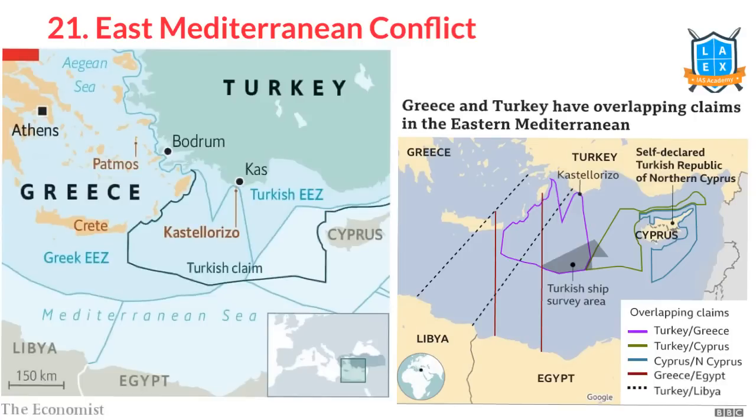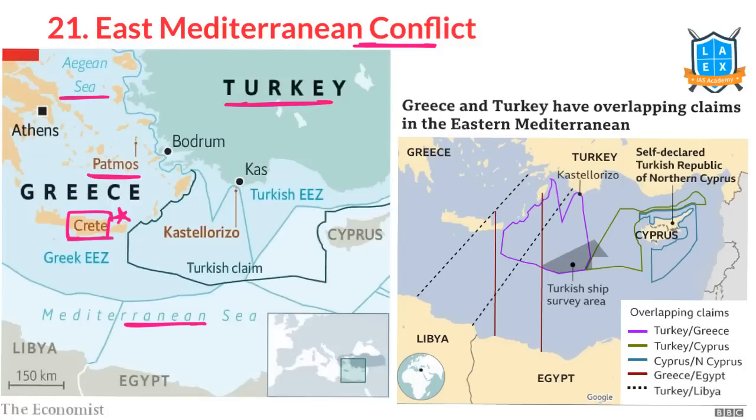The next important issue is the East Mediterranean conflict. What is this East Mediterranean conflict? In the Eastern Mediterranean region, we have this particular place. There is this island called Crete, very, very important, Crete Island, which belongs to Greece. And Patmos Island, Aegean Sea, very, very important, Aegean Sea.